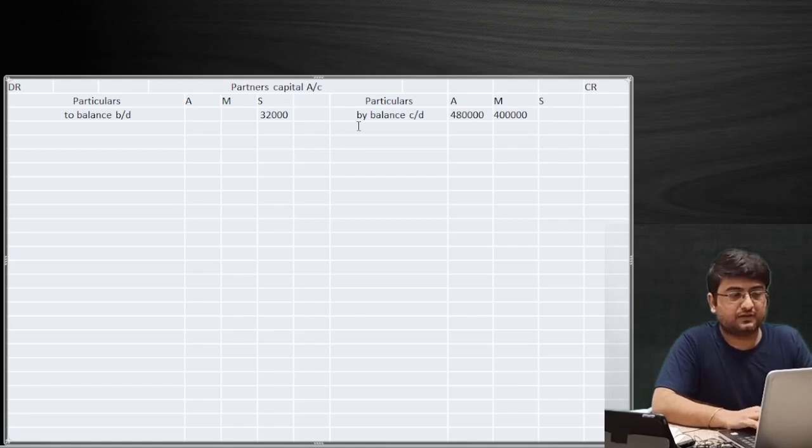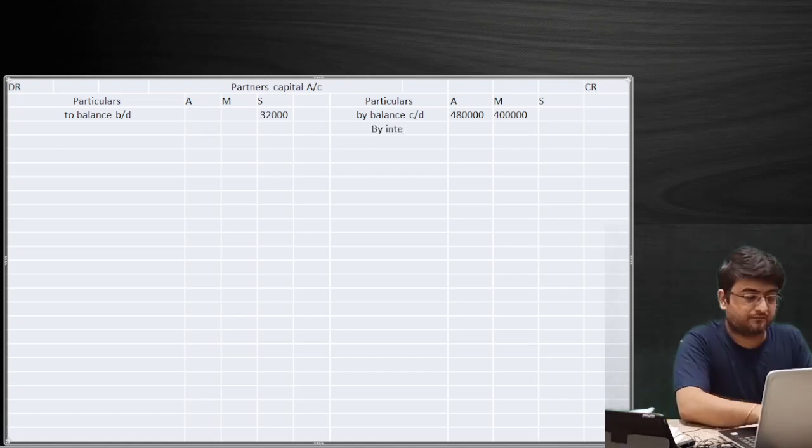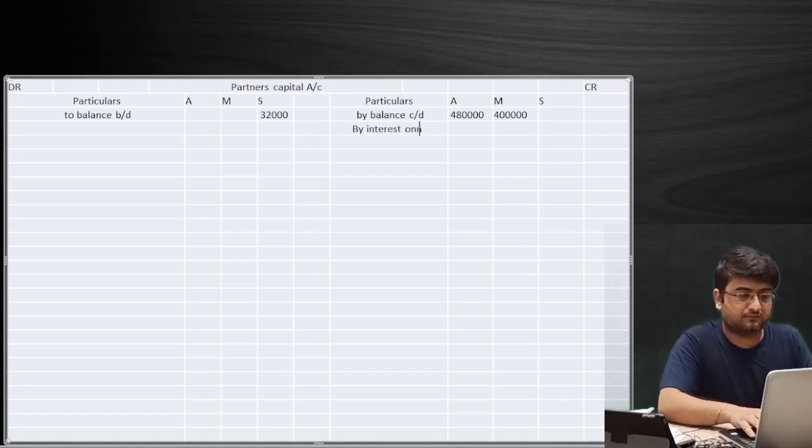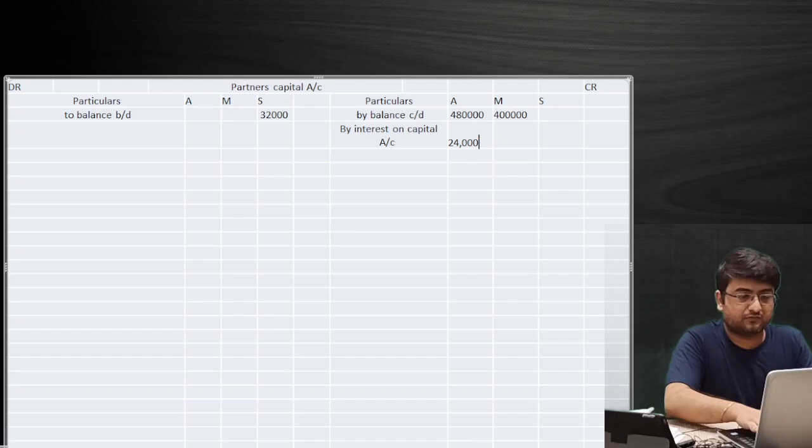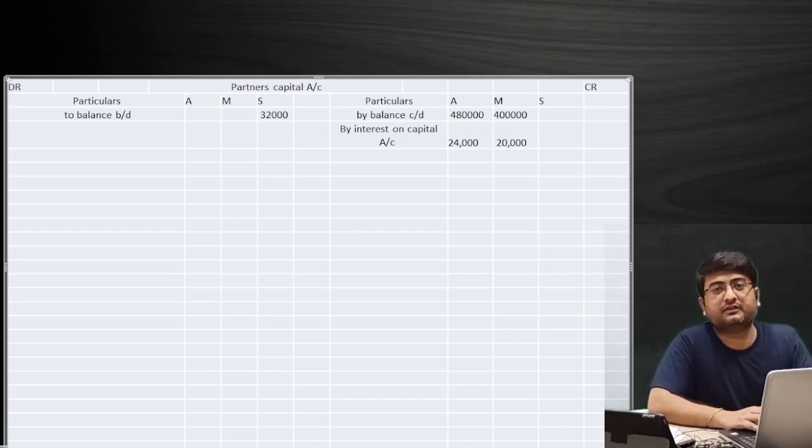Here I'm passing the posting entry for journal entry number 1 as by interest on capital account. Remember, A will get 24,000 rupees and M will get 20,000 rupees. So for this reason, we have two entries for each and every appropriation, because the postings are done on two sides, in two accounts, the PL appropriation account and the partners' capital account.